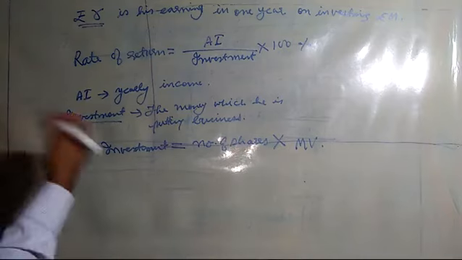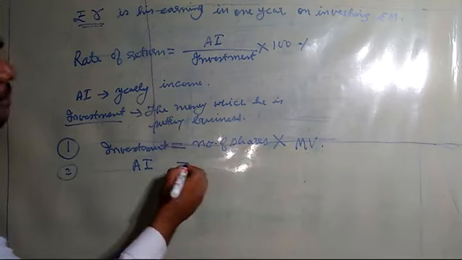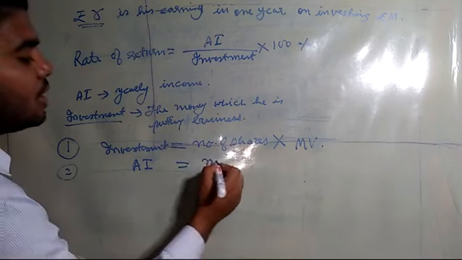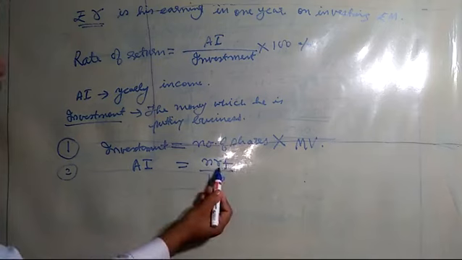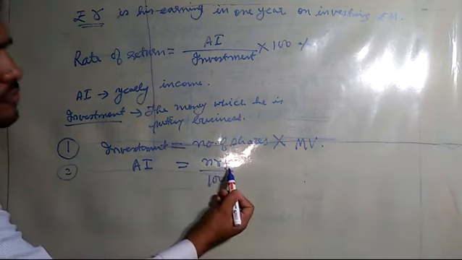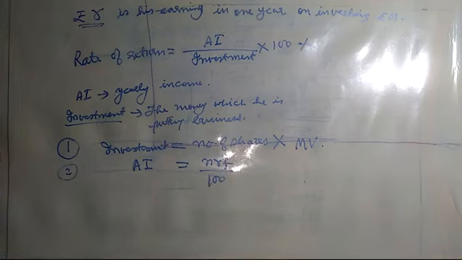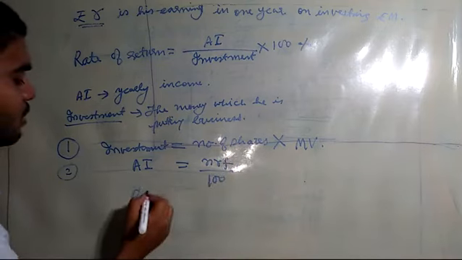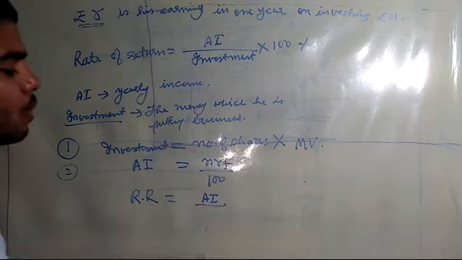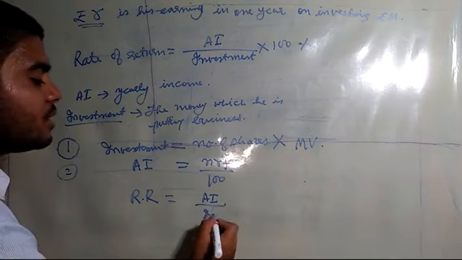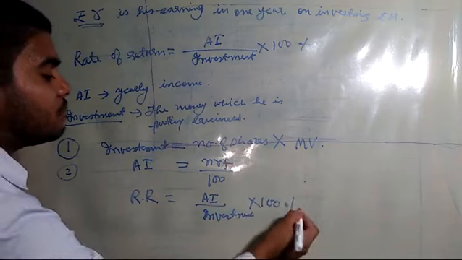Second formula, which we have already seen, but to have it in one place, I am writing: annual income is equal to NRF upon 100, where N is number of shares, R is rate of dividend, F is called face value, which is the other name of nominal value. Then we have rate of return, RR. Rate of return is annual income upon investment into 100%.